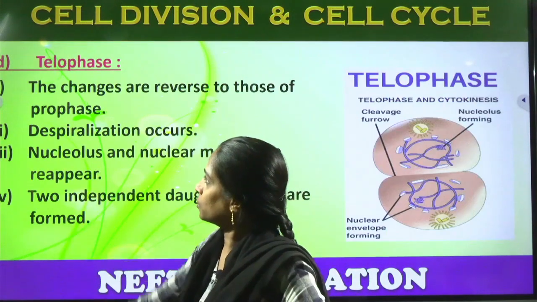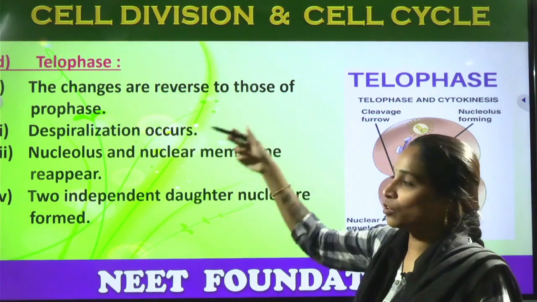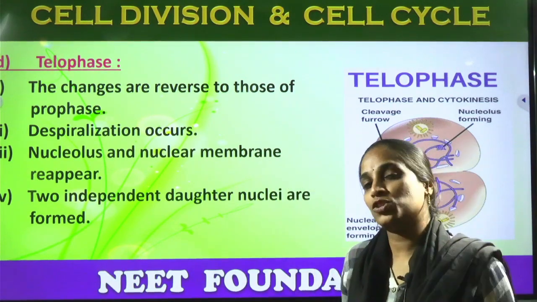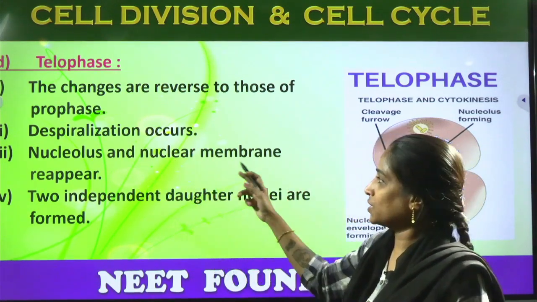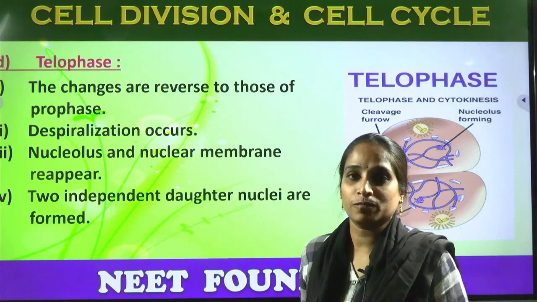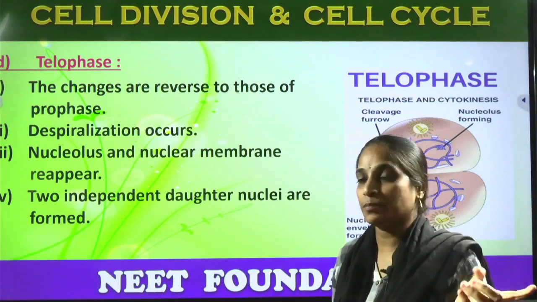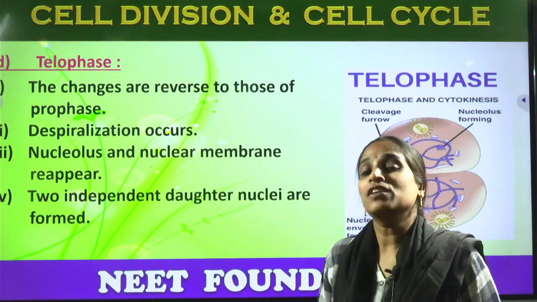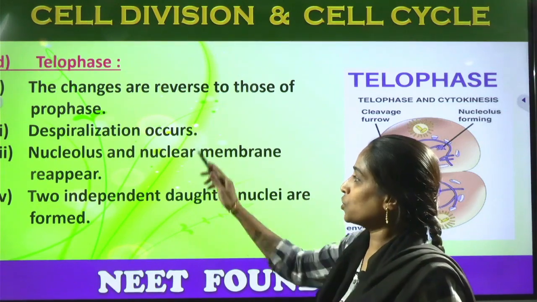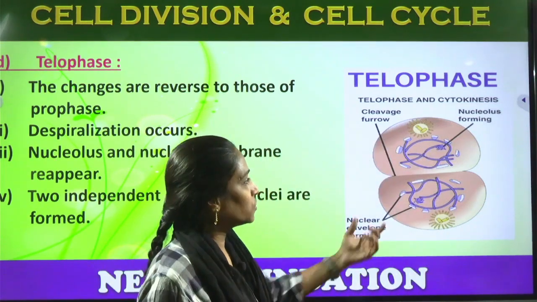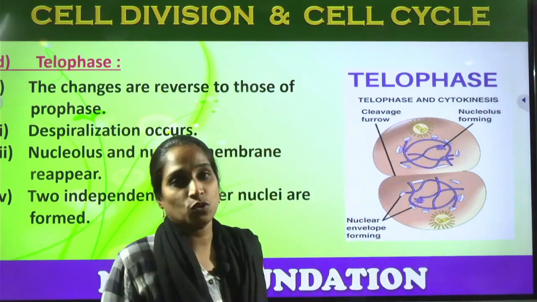Okay, and the next, fourth phase is the telophase. The changes are reversed to those of the prophase, exactly opposite to the prophase itself. Here we can observe the despiralization, and the nucleolus and nuclear membrane reappear. In the prophase they degenerate and disappear, but in the telophase we can observe the formation of the nuclear membrane and the nucleolus. At the ultimate stage of the telophase, two daughter cells are formed with an equal number of chromosomes.